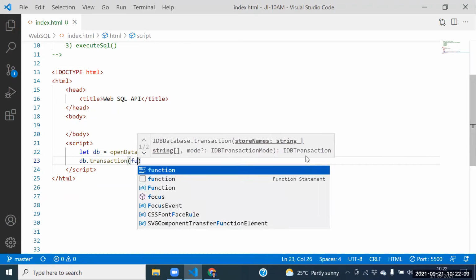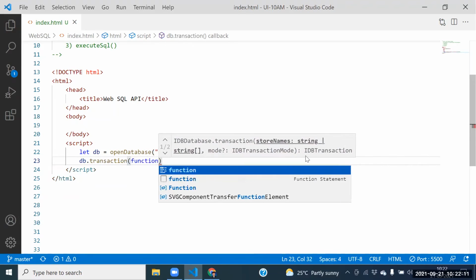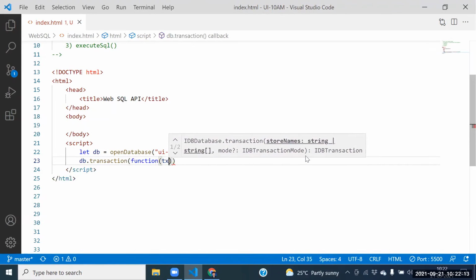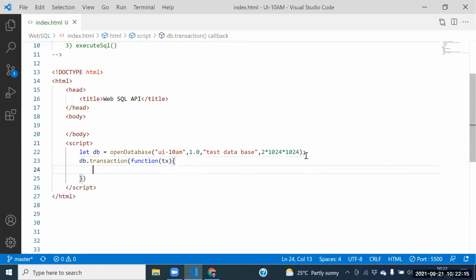The argument is the callback function. For the callback function, we get some transaction object. By using that transaction object, we need to execute one query.